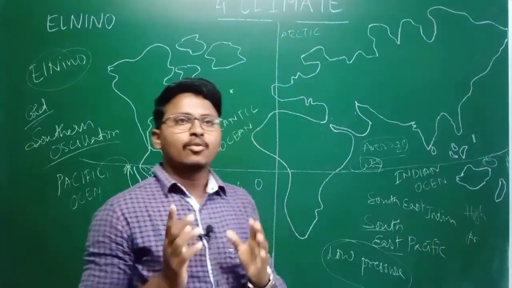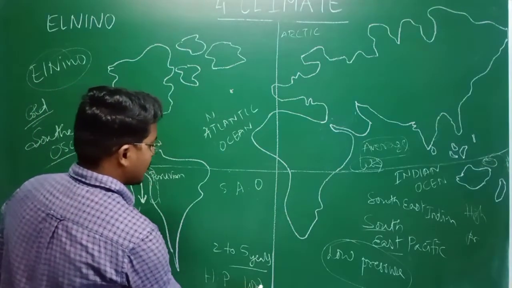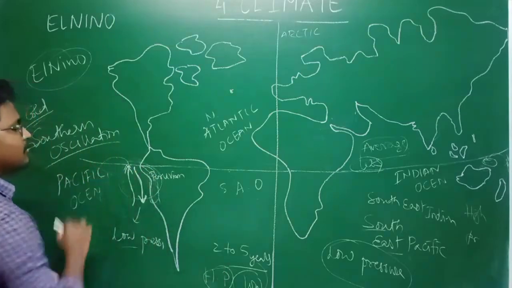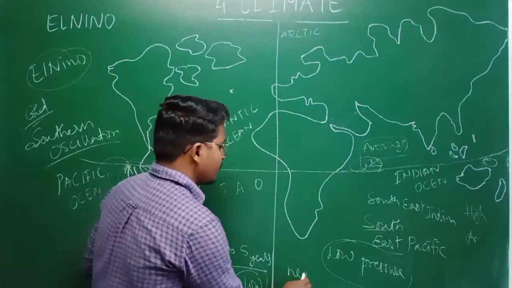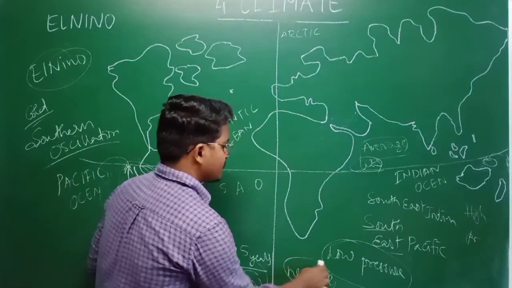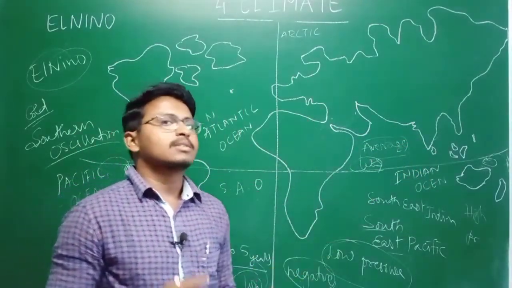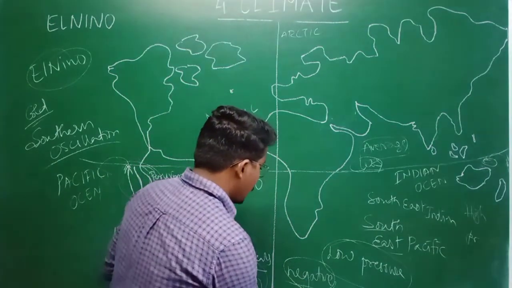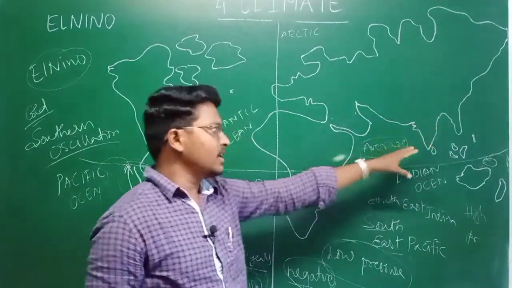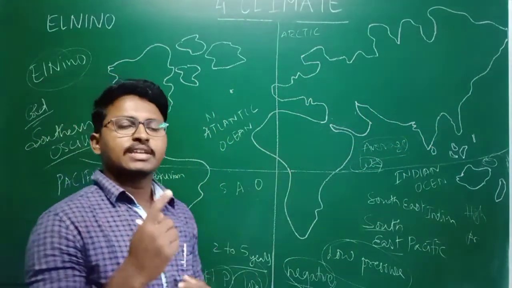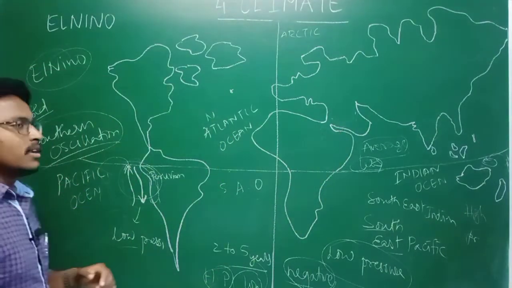So every time, what they measure is the difference between the high pressure and low pressure areas. That means they measure the pressure here, and here also they measure the pressure. Suppose the pressure difference is negative, we can say that India will have average rainfall or sometimes a bad monsoon. If the pressure is positive, we can say India can experience a very good monsoon. And this phenomenon of changing from high pressure to low pressure zone, we call the Southern Oscillation.